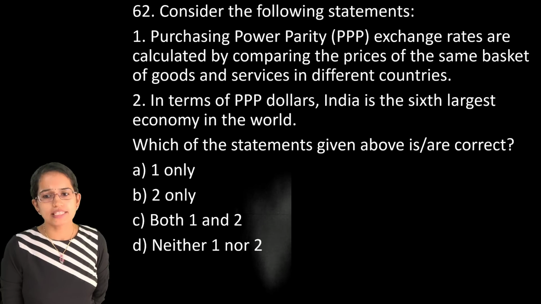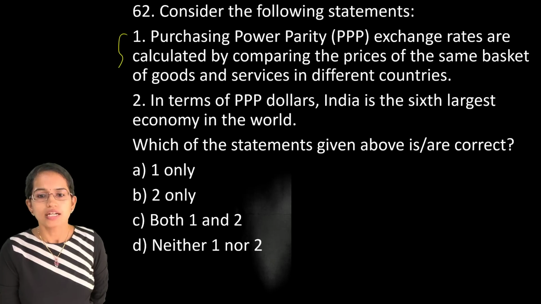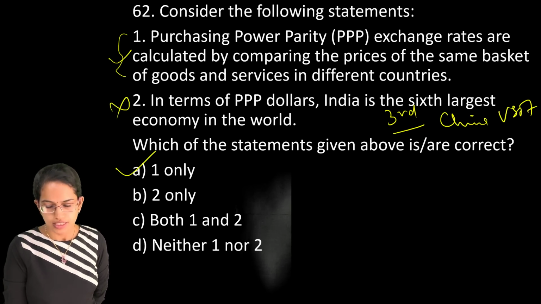Purchasing power parity exchange rates are calculated by comparing the price of the same basket of goods and services in different countries. That's correct. But India is third in the world after China and the US. So the second becomes incorrect, and 1 only is the right answer here.